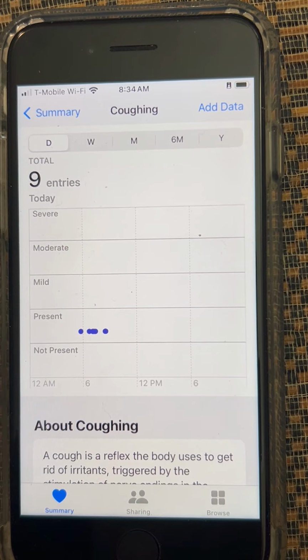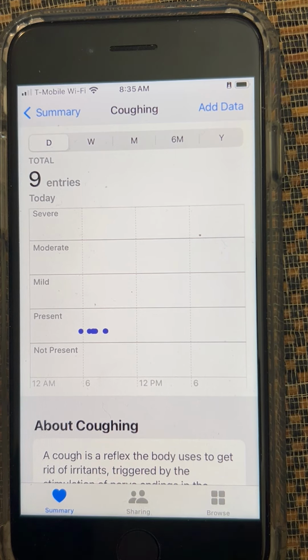Want to show you here is how to use the sound notification feature under accessibility on your iPhone or iPad to record coughing. Say you have COVID or you have a loved one who coughs quite a bit and you want to know how much they're coughing and whether it's getting better or worse.